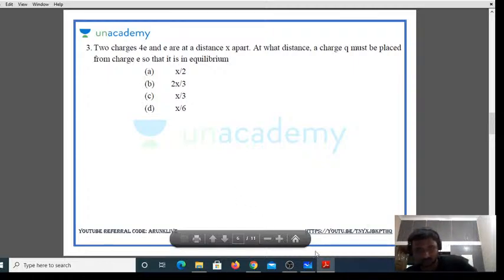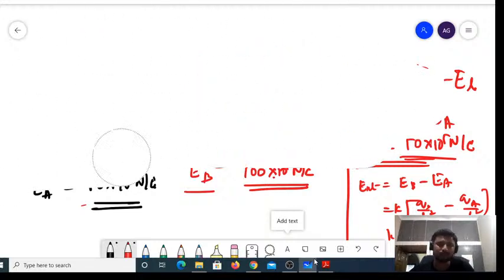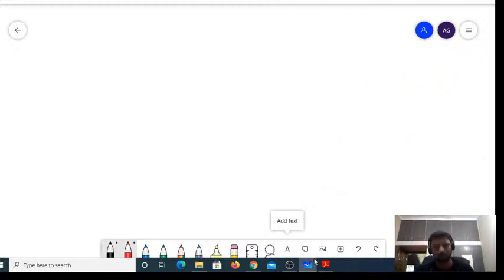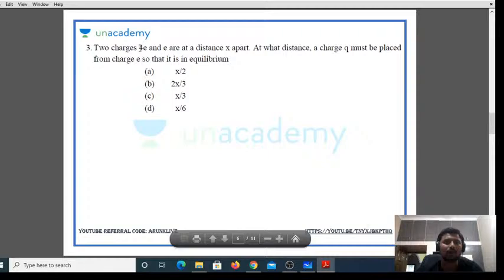I hope you remember this shortcut. If you don't remember the shortcuts, then it will be difficult for you. Please, please, please, remember the shortcuts so that your problems will get solved like this. So x is equal to D divided by square root of Q2 divided by Q1 plus or minus 1. Plus for like charges and minus for unlike charges. Now, do I have a plus charge or a minus charge? Both the charges are plus. Both are separated by a distance of x.